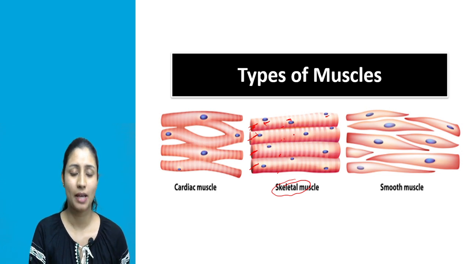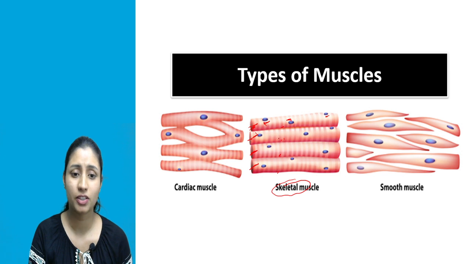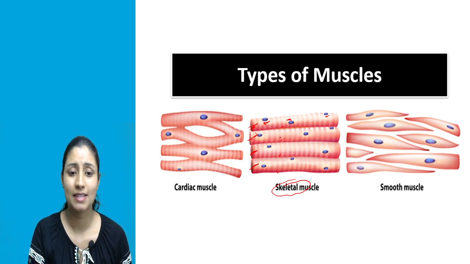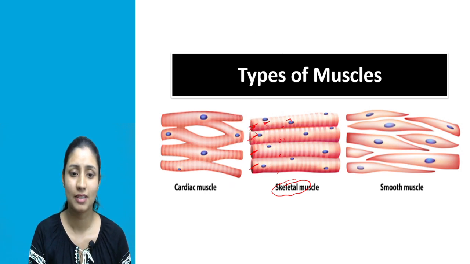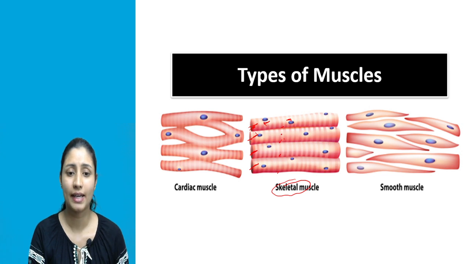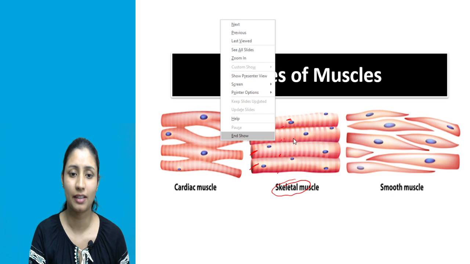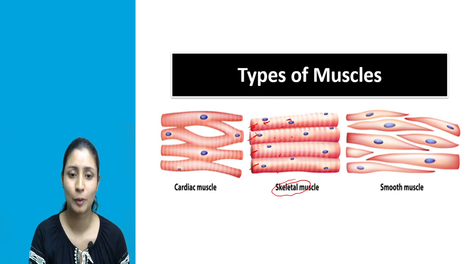Then the next and very important point. Look at the structure here. Within the structure you can see some bands are there. This one is a band here, or here are also some bands. Right? Some bands are dark in color, while some bands are light in color. Here is this dark band, and here is this light band.